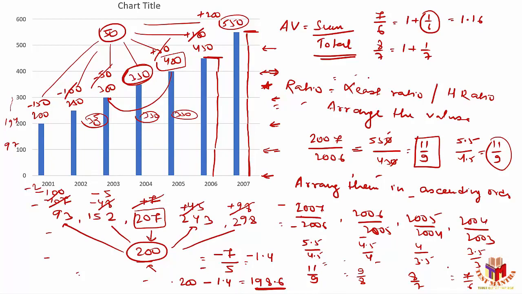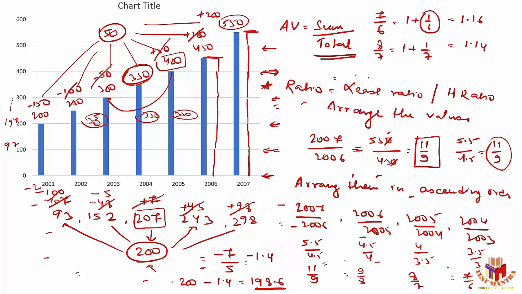Obviously, 1 by 6 will be greater. If you go by the percentage, 1 by 1 is 100. But if you take 1 by 2, that's nothing but 50. 1 by 3 is 33.33. That means if I'm increasing the denominator part, the value overall will be lesser. Or else we can say something like 1.14.